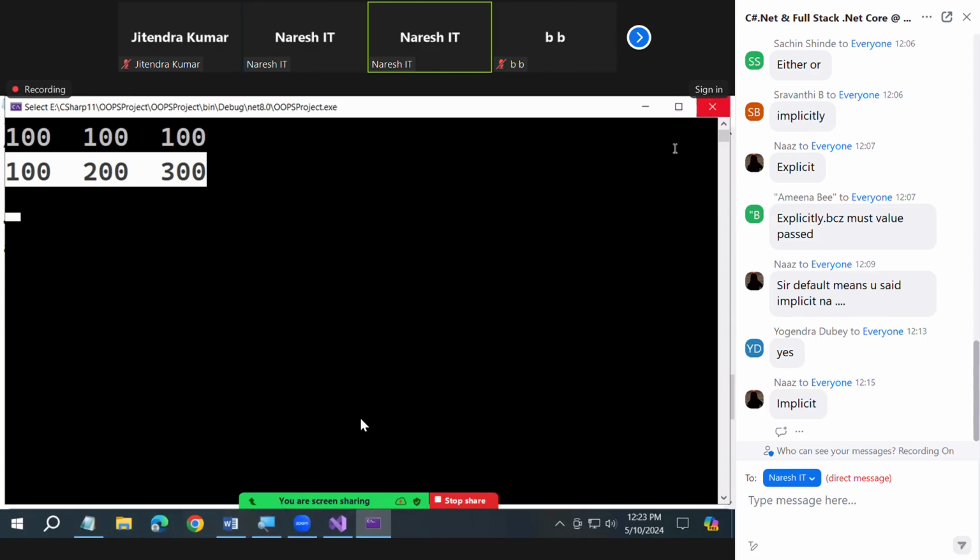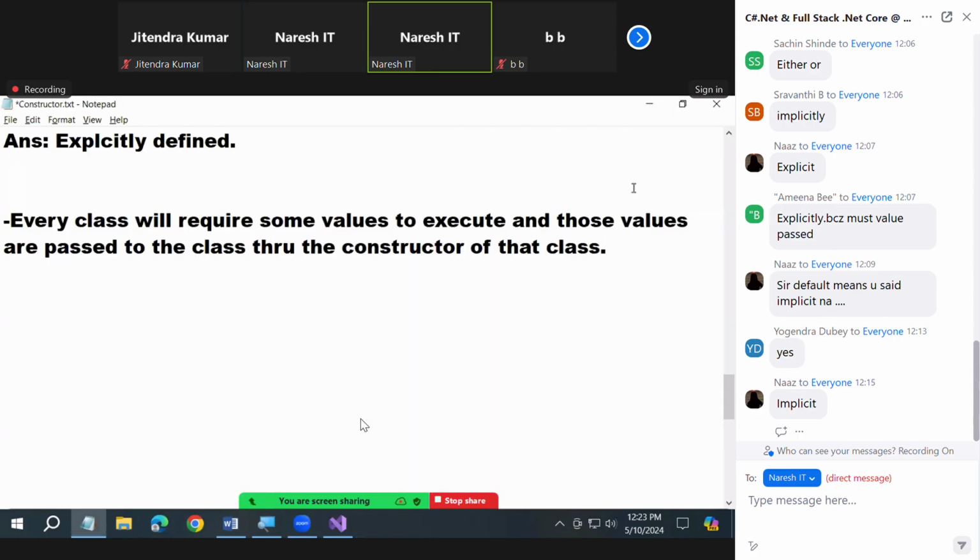Day before yesterday, I was telling you about creating multiple instances. Tomorrow when you're developing applications, for every customer I will create one instance. So if 1,000 customers are created, how many instances are created? If all 1,000 have the same value, then why did you create 1,000 instances? Think yourself now.